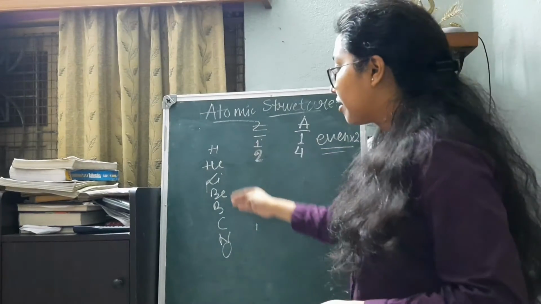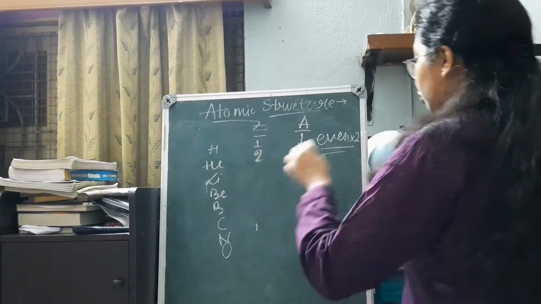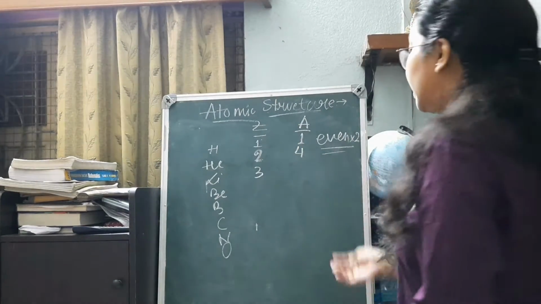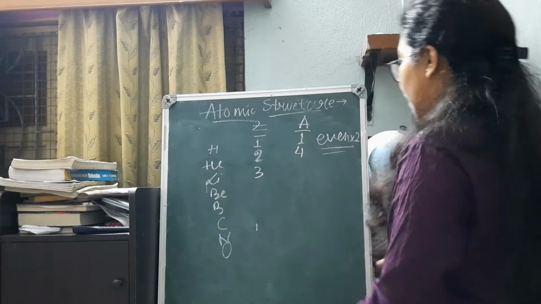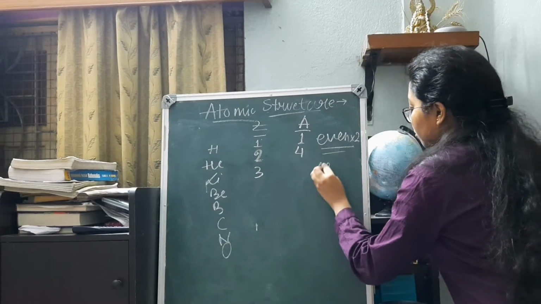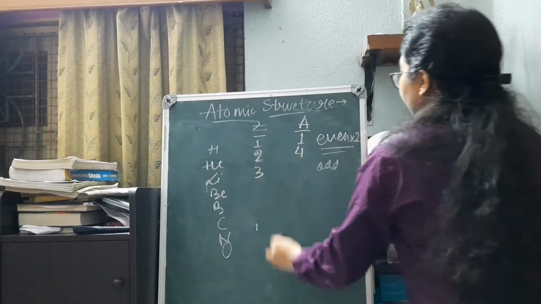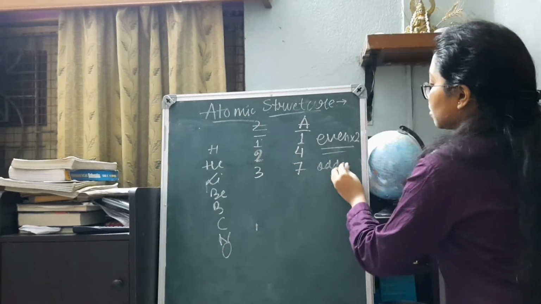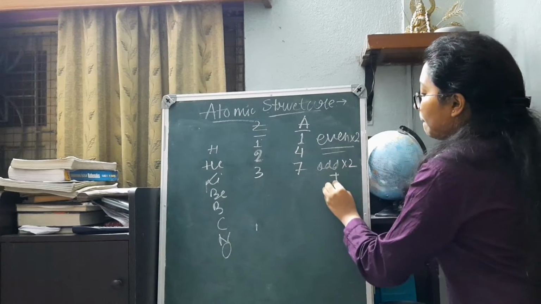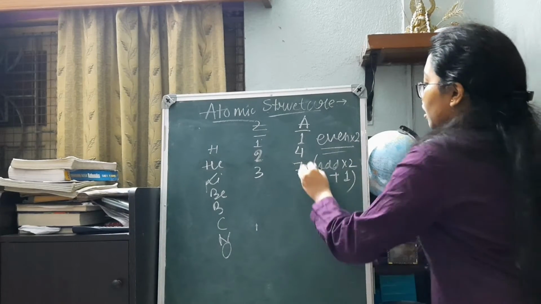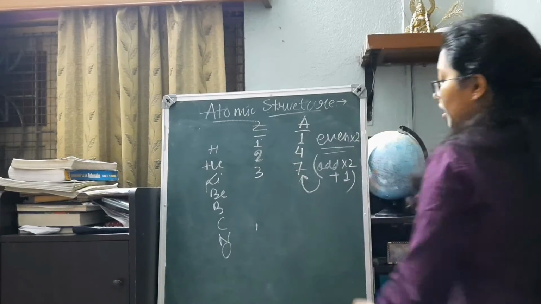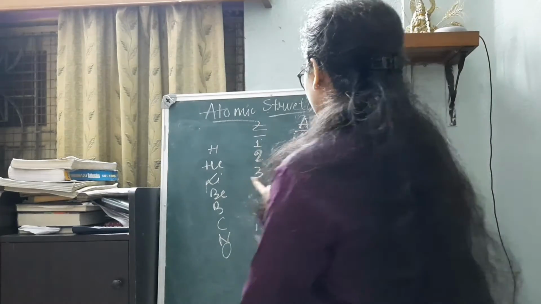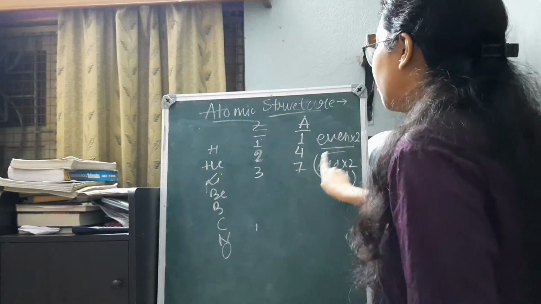So you have to actually remember the order very thoroughly. There should be no mistakes. Everybody remembers it, you should also remember it. So lithium 3. The moment it is an odd number, just after hydrogen you can follow this rule, it becomes odd into 2 plus 1. This is the value of the mass number. So this is the super trick, right? Lithium is 3, 3 into 2 plus 1.